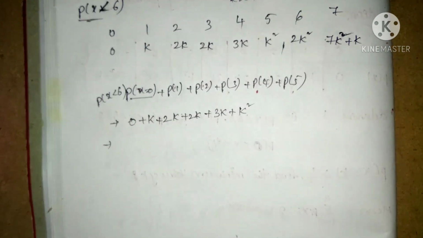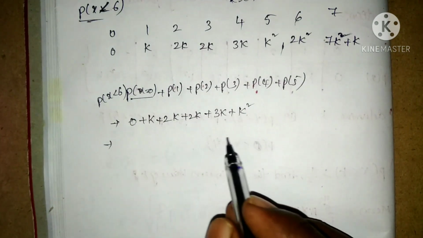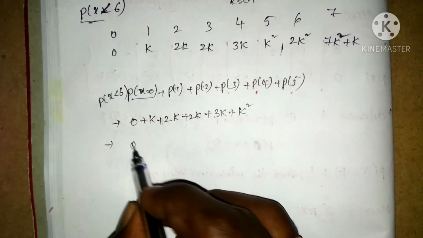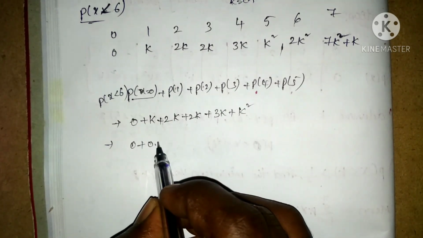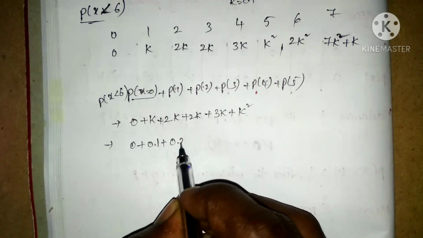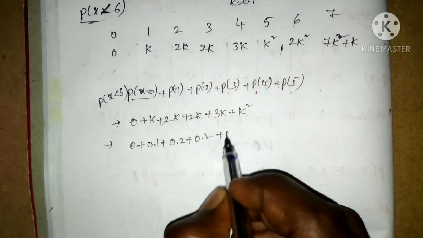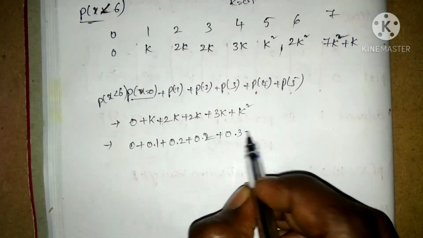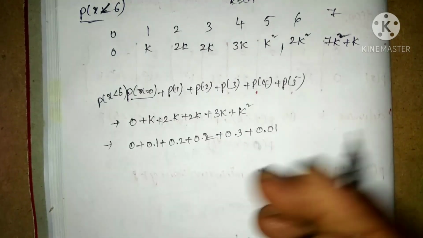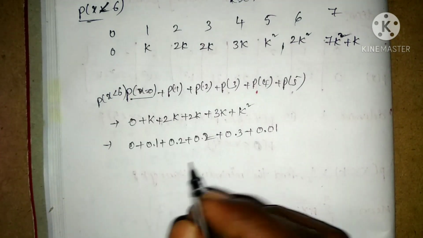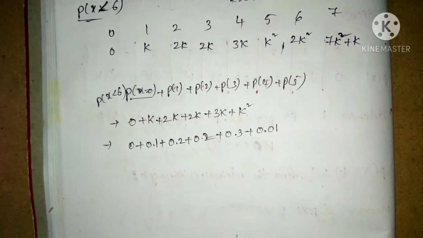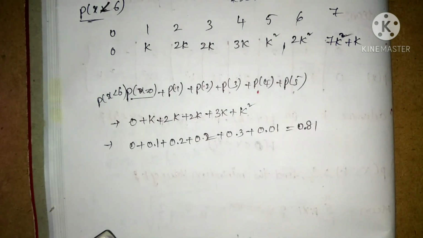Simply substitute the value of k in this equation, then we are going to find the value of probability x less than 6, that is 0.1 plus 0.2 plus 0.2 plus 0.3 plus 0.01. What is the value for this is 0.81.